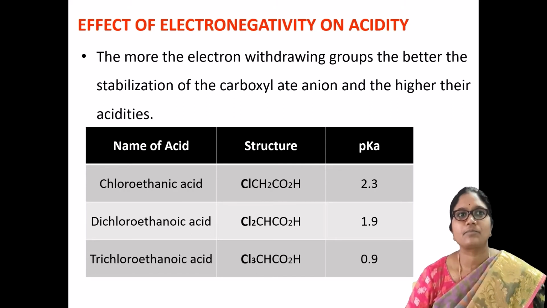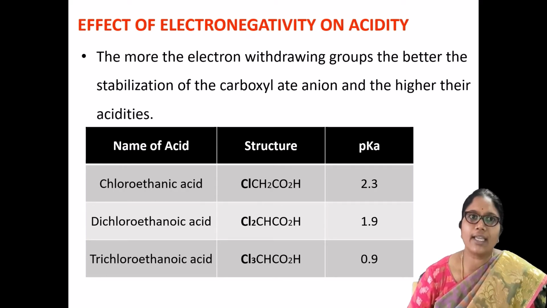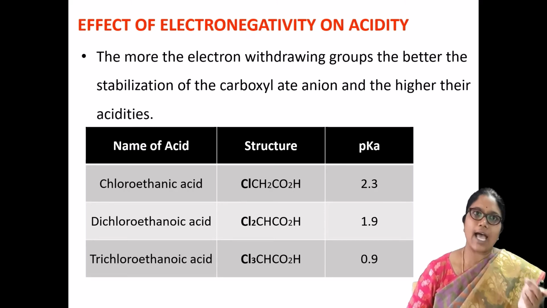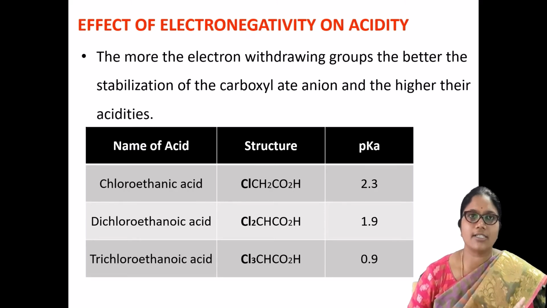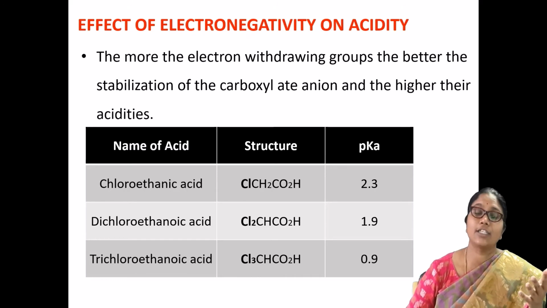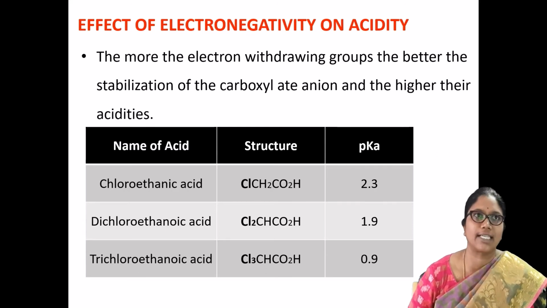So here are three examples: chloroethanoic acid, dichloroethanoic acid and trichloroethanoic acid. In the last slide we discussed how the electronegative atom affects the acidity of carboxylic acids.